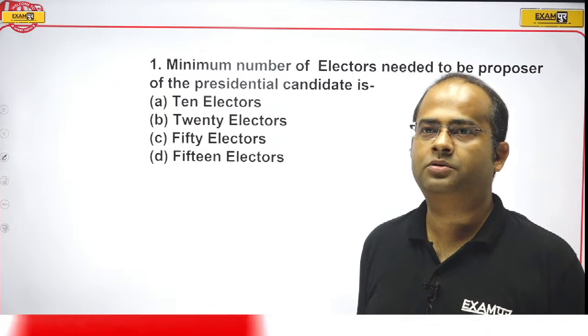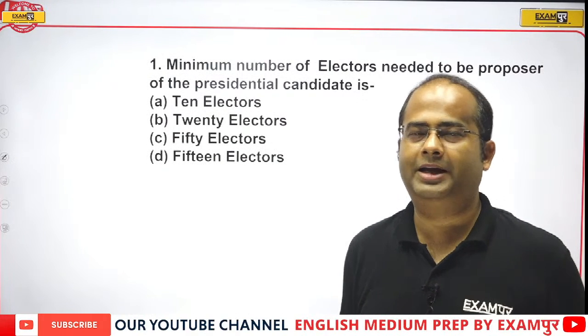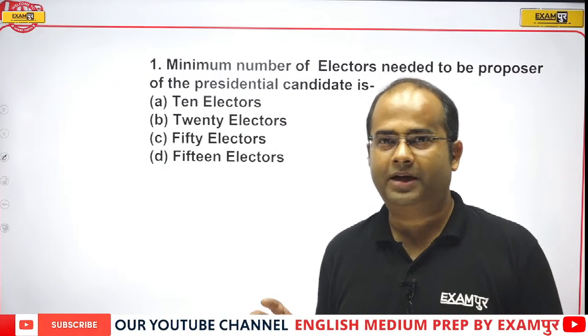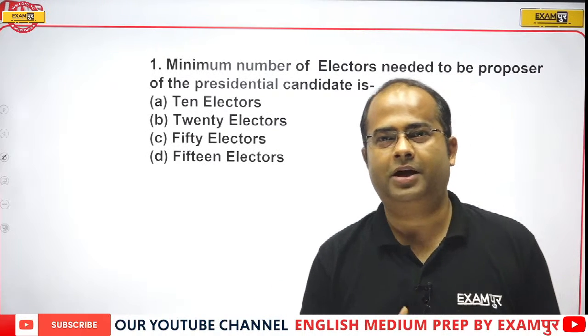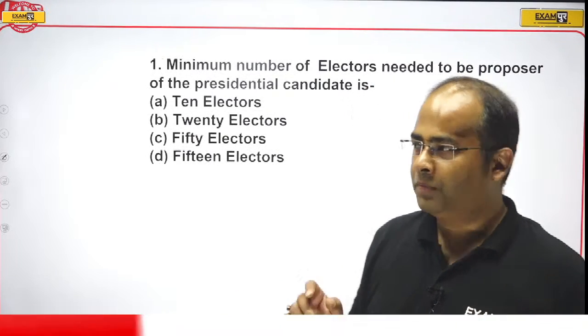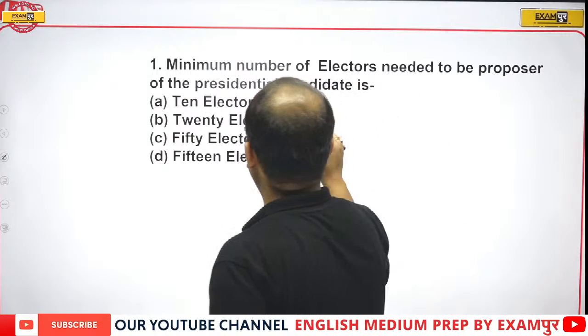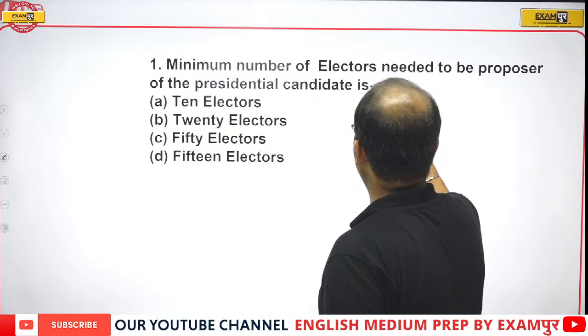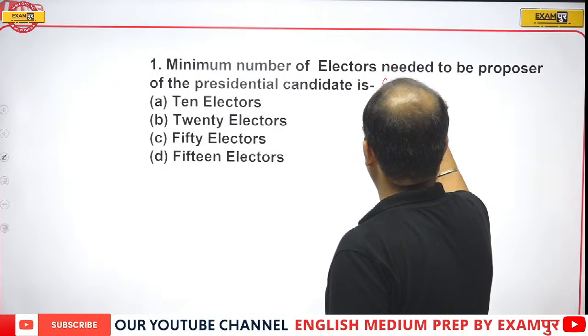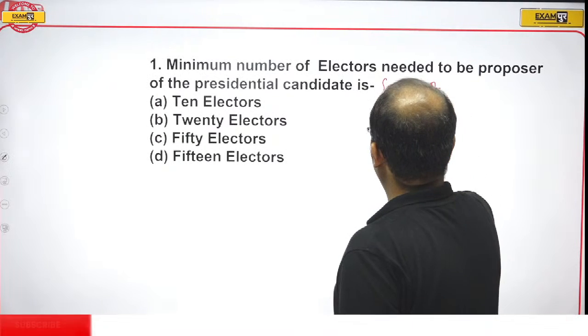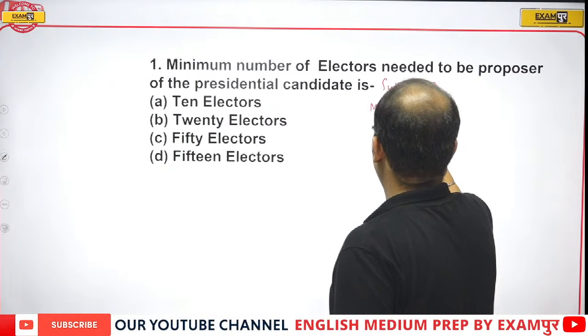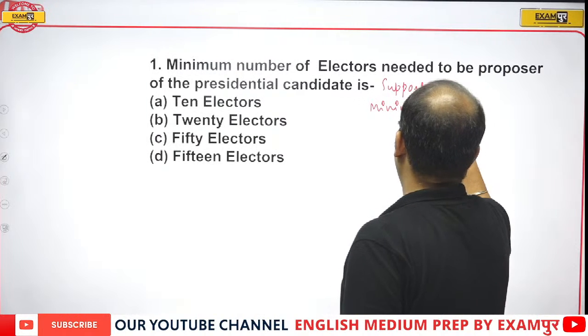You are saying option A, that is 10. But guys, we are talking about the presidential election, not the general election. To contest the presidential election, you need the support of a minimum of 100 MPs.